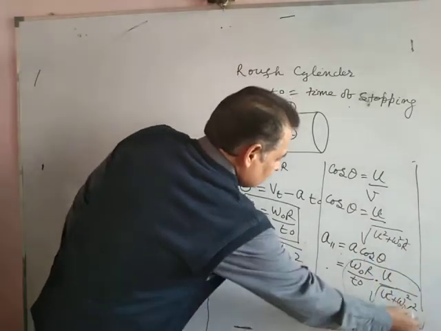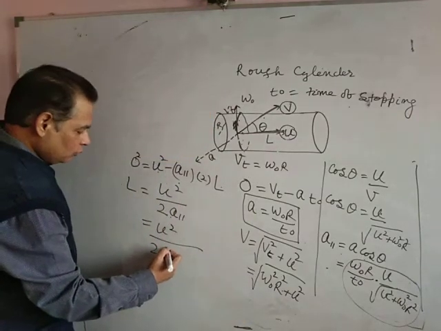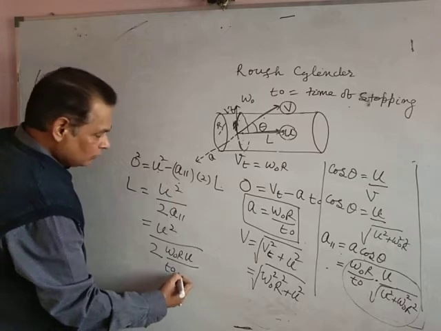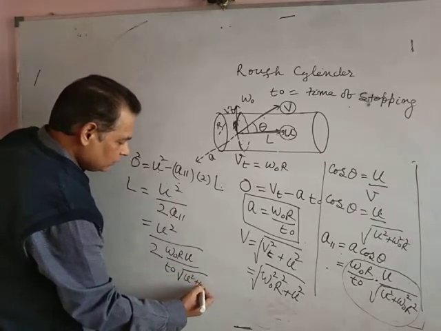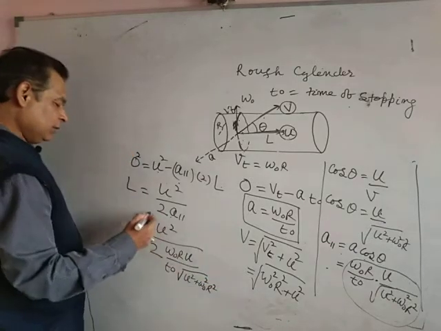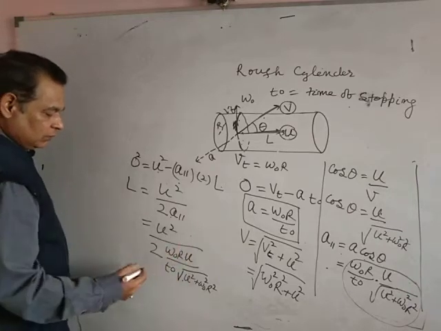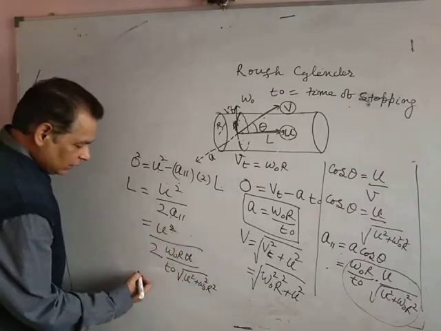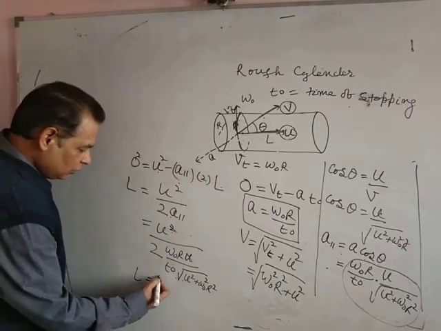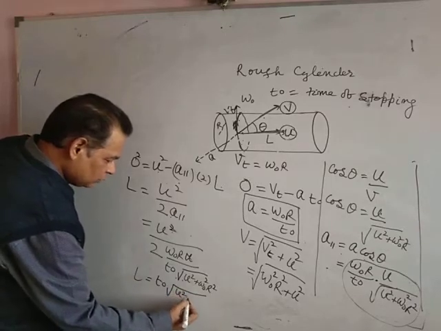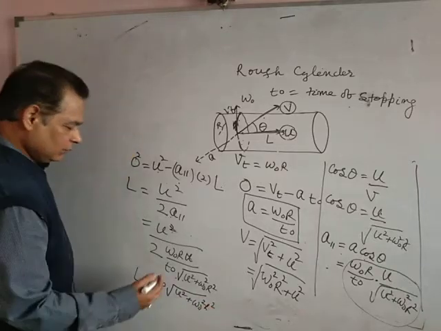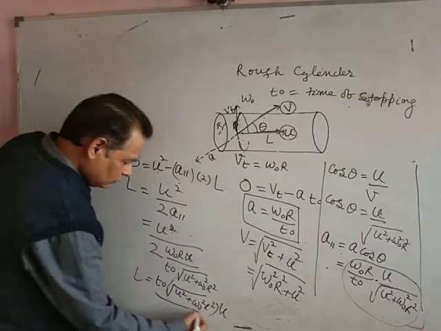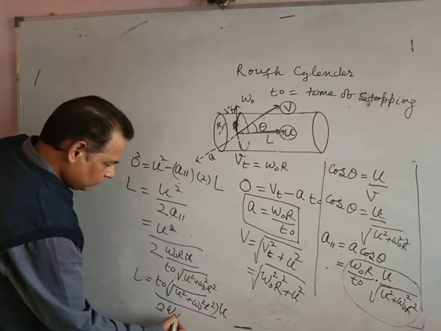It is omega naught r u by t naught, divided by the square root of u squared plus omega naught squared r squared. Putting this here, we can cancel one of the u, and L equals t naught times the square root of u squared plus omega naught squared r squared, with one u, upon 2 omega naught r.